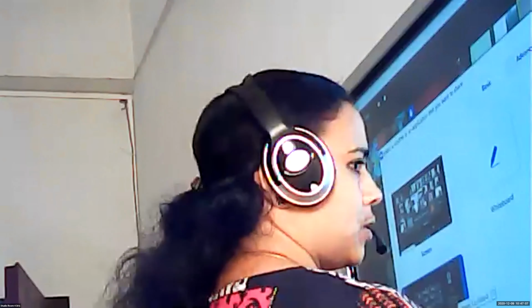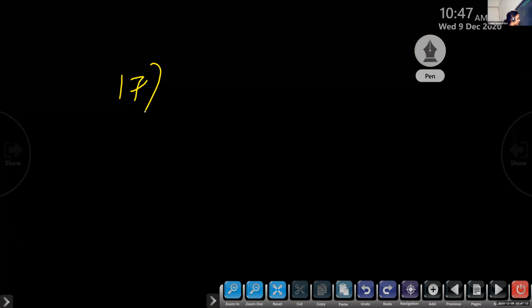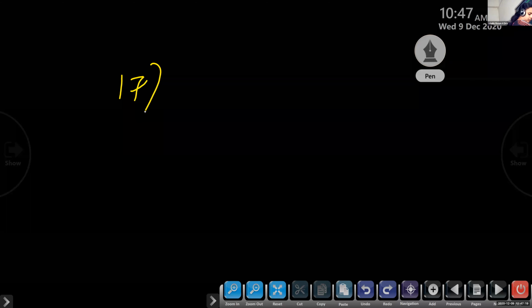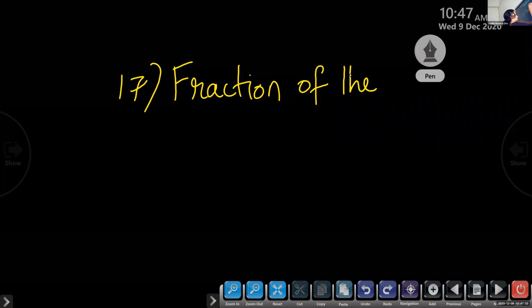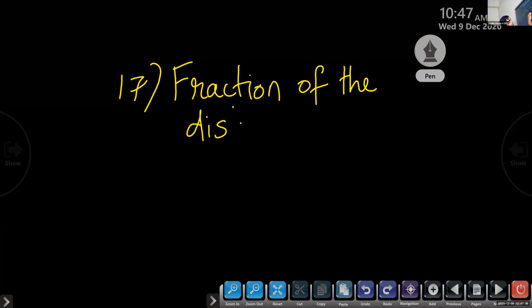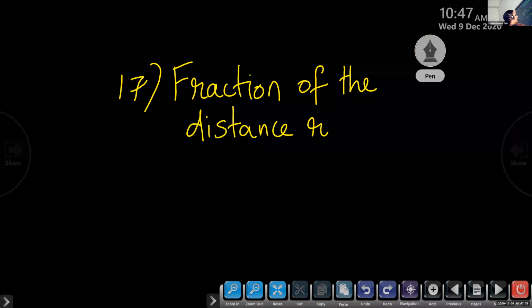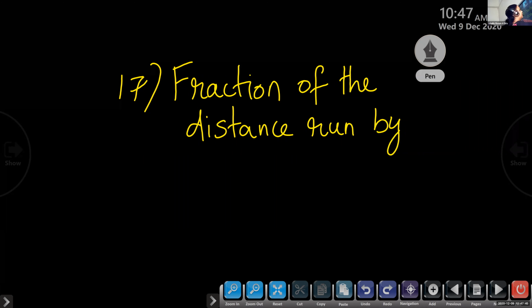So you have to write the steps. Can you write it faster? Question number 17. First, the distance Amit ran is given in the form of a fraction. So we can write: fraction of the distance run by Amit. How much is it? 3 by 4.